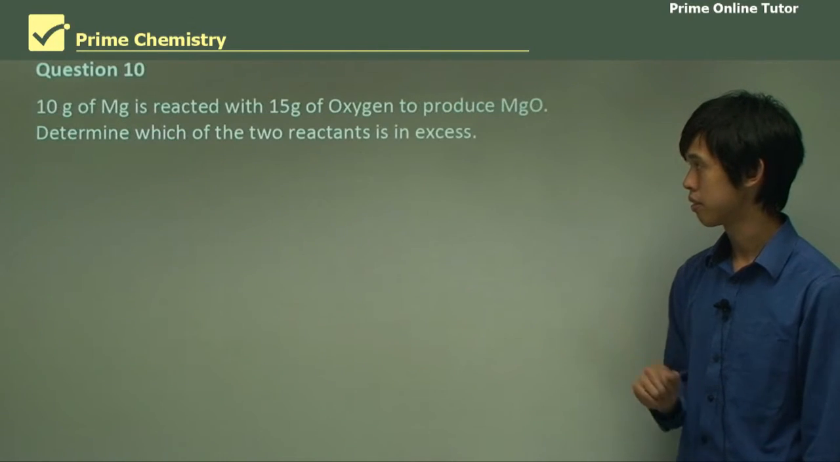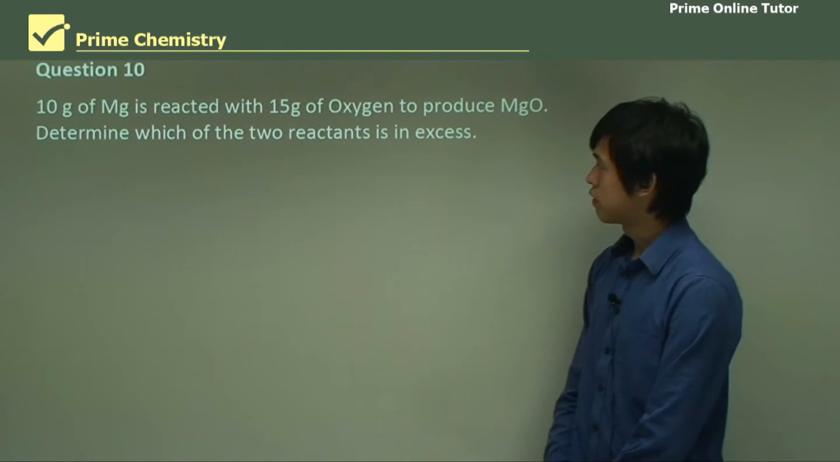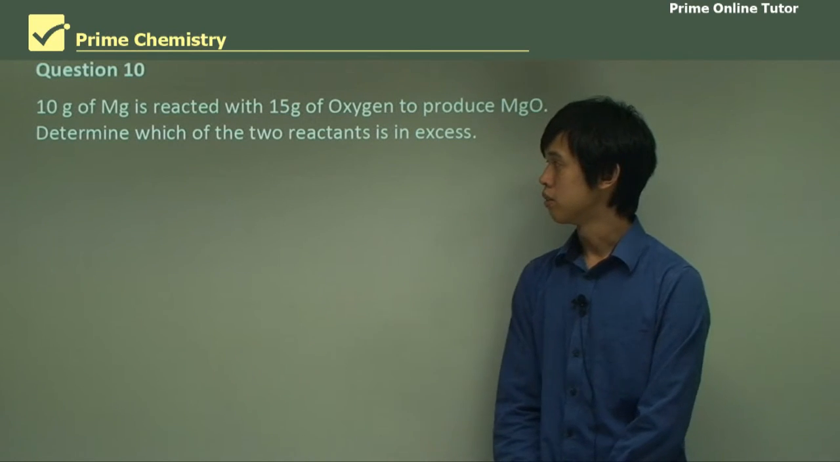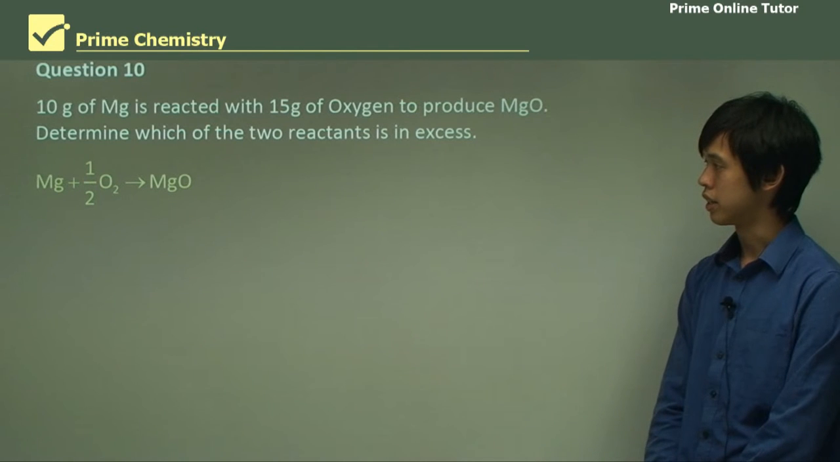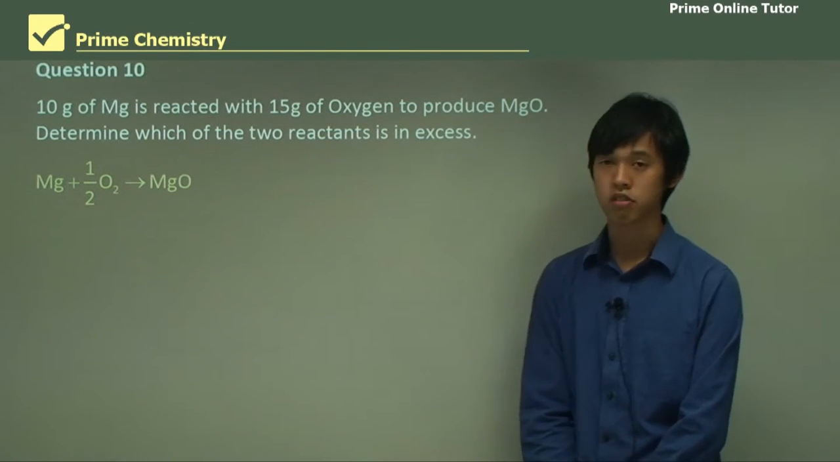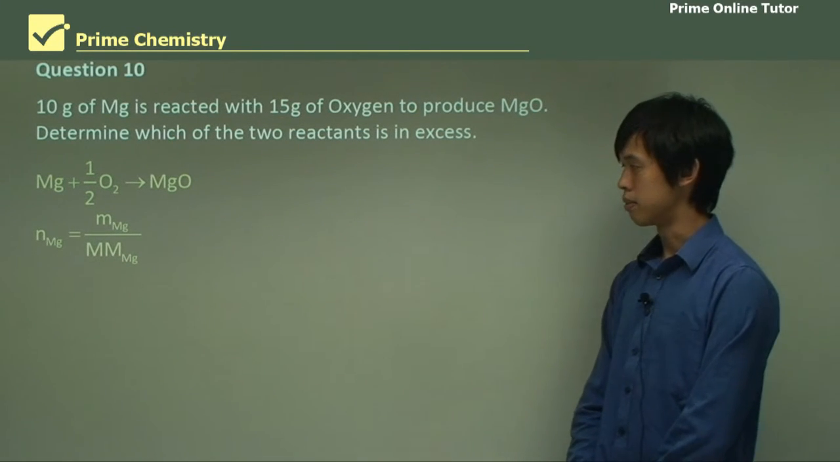Question 10. 10 grams of magnesium is reacted with 15 grams of oxygen to produce magnesium oxide. Which of the two reactants is in excess? So there's our equation. Magnesium plus half oxygen gives you magnesium oxide. We want to know the mass of the magnesium.